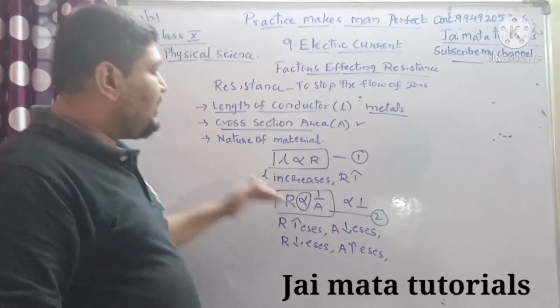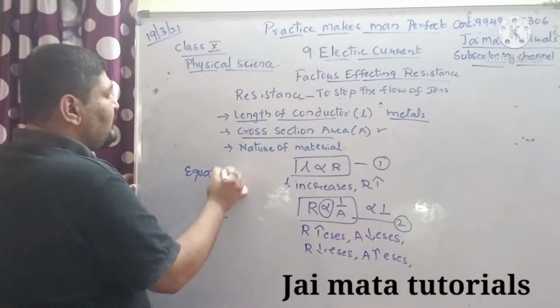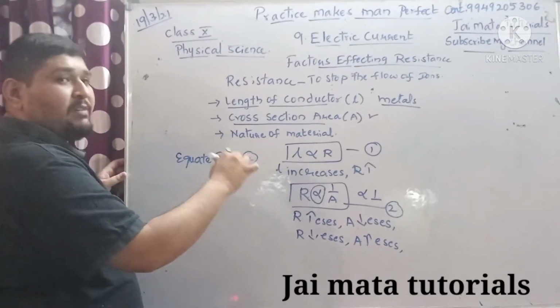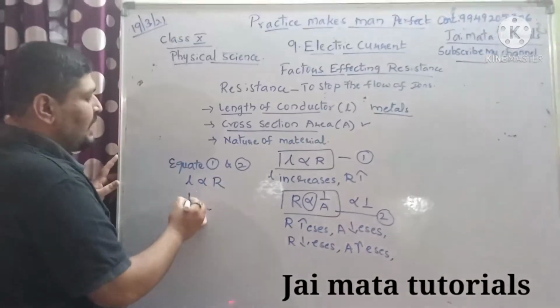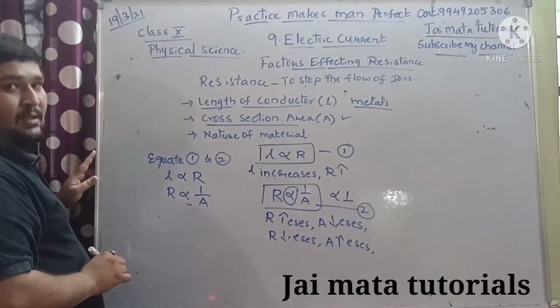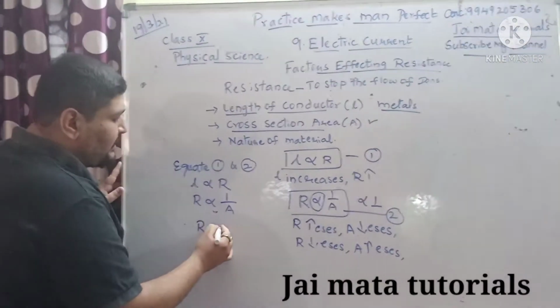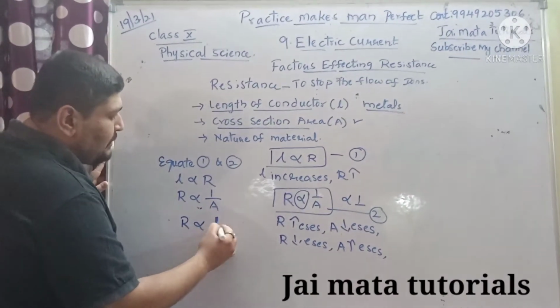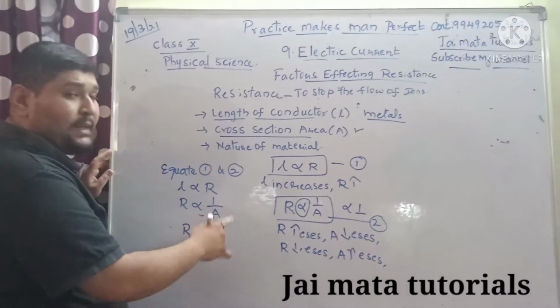Now from these two equations, let us equate them. Equate equations 1 and 2. One is L proportional to R, and the other is R inversely proportional to cross section area. So from these two equations, at last we get R proportional to L by A.